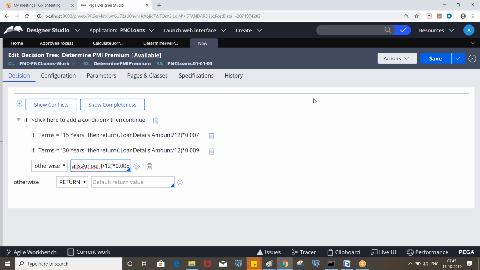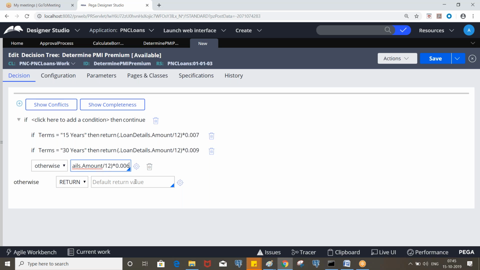Or you can put 6 here. Based on the requirement, you will be putting these values. Let's say if you selected 25 years or 20, it will go otherwise and return this one.